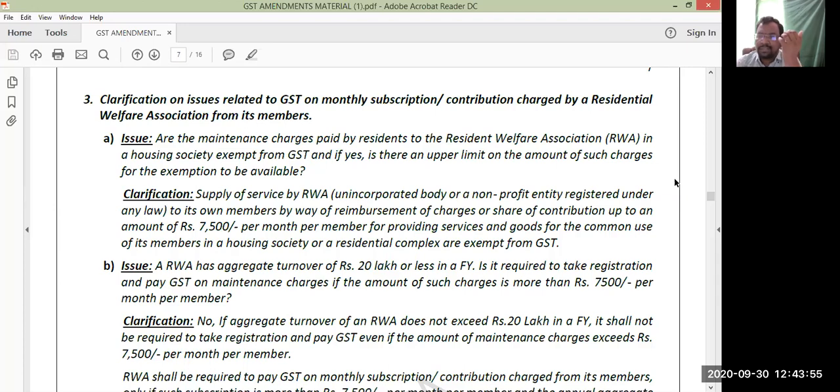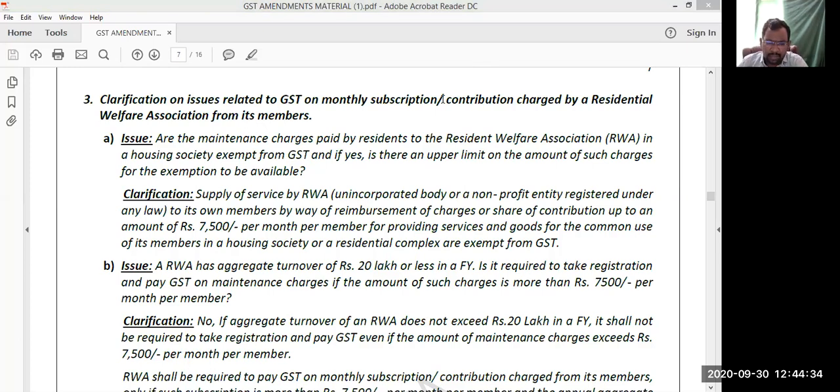It will provide you the facilities like common lighting, lift maintenance, maintenance of the lawn, the garden area, the swimming pool, the clubhouse, payment of electricity bills for the common lighting and clubhouse, everything. Yes, watchman salary, very good. These are the services provided by the welfare association to its members. For these purposes, that welfare association will receive the maintenance charges from the members.